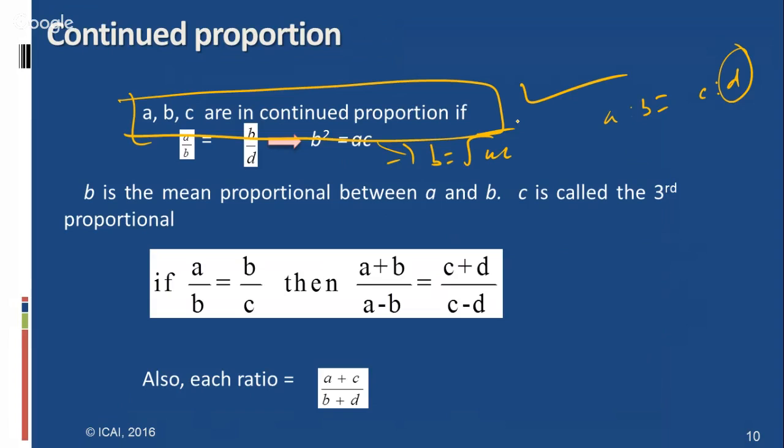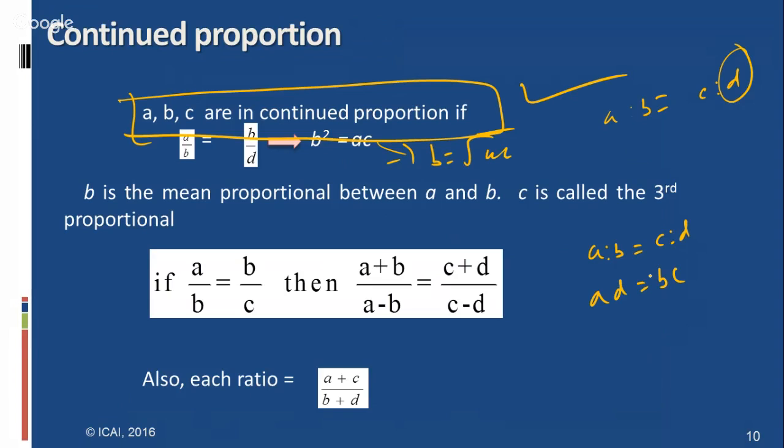And we have here the properties of proportions also. Like that, A is to B equal to C is to D, then AD equal to BC. This is called the cross multiplication rule. This we have already expressed as product of extremes equal to product of means.